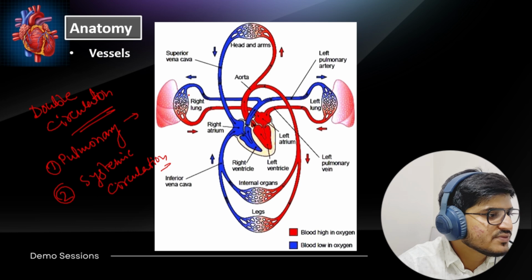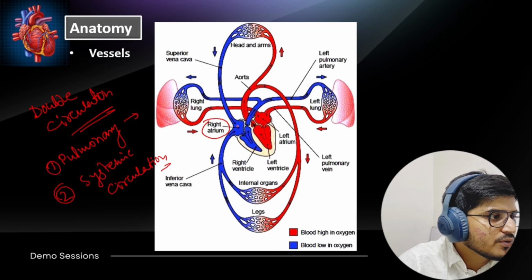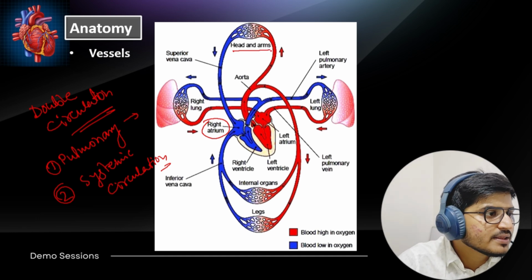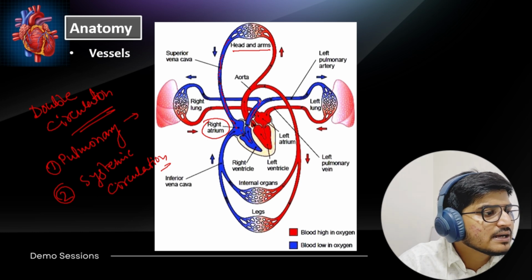So look at this very carefully. As I have said, this is the right atrium. In the case of the head and arms, the upper part of our body, there is deoxygenated blood. This blue color signifies the deoxygenated blood. Deoxygenated blood comes to the right atrium. Then the right atrium takes this and pushes it to the right lung.